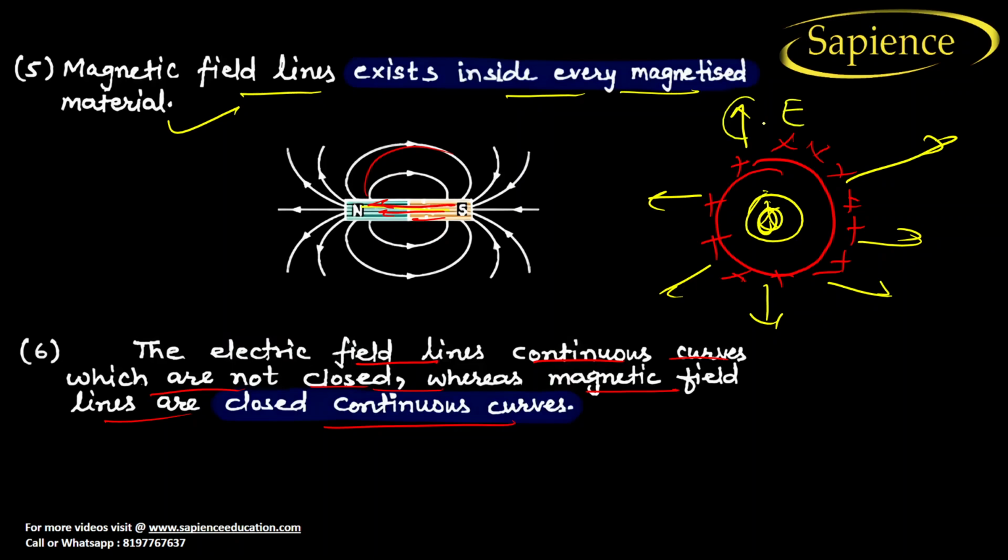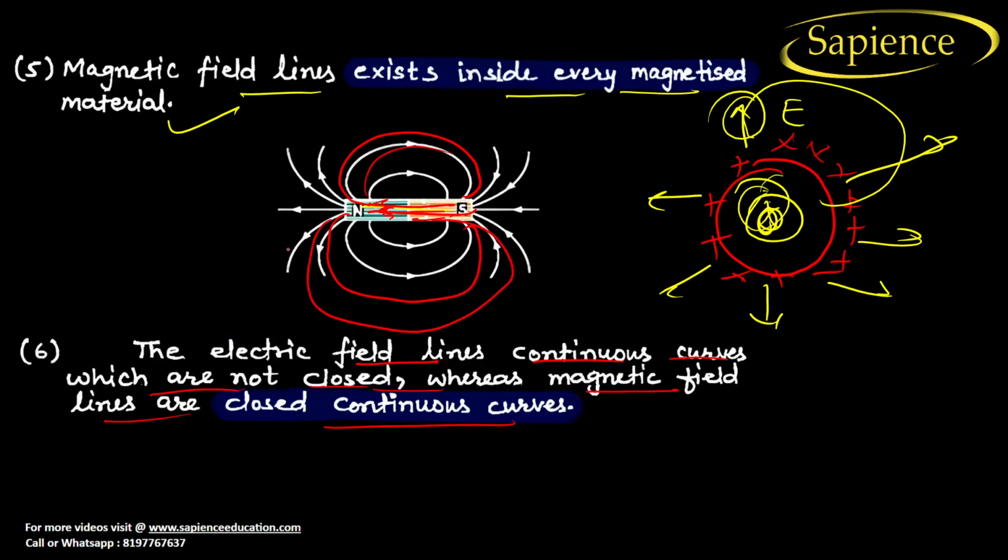So the electric field comes out, but inside you won't find any type of electric field. So it is not a closed loop. But what about the magnetic field lines? Unlike electric field lines, magnetic field lines are found inside the magnet as well. If they are found outside, definitely they will also be found inside the magnet.